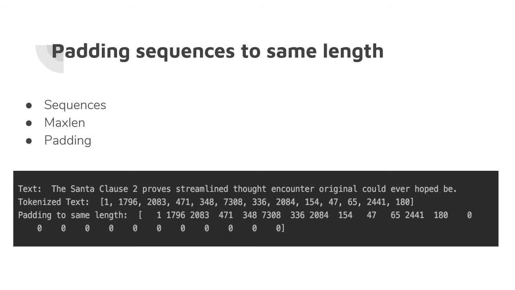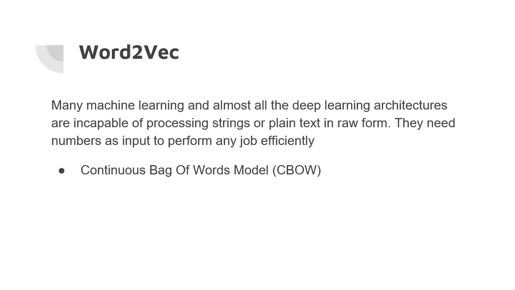What is padding the sequence to the same length? It involves the sequences, max length and the padding. In padding sequences, we transform the list of sequences into an array of the shape max length. Then it truncates the sequences if they are longer than max length and pads zeros at the end in case the sequences are shorter than max length.